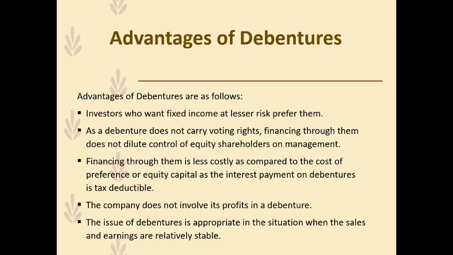As a debenture does not carry voting rights, financing through them does not dilute control of equity shareholders and management. So it is a win-win situation for equity shareholders, because they neither have to dilute their control over the company, nor do they have to move to a more expensive mode of financing.